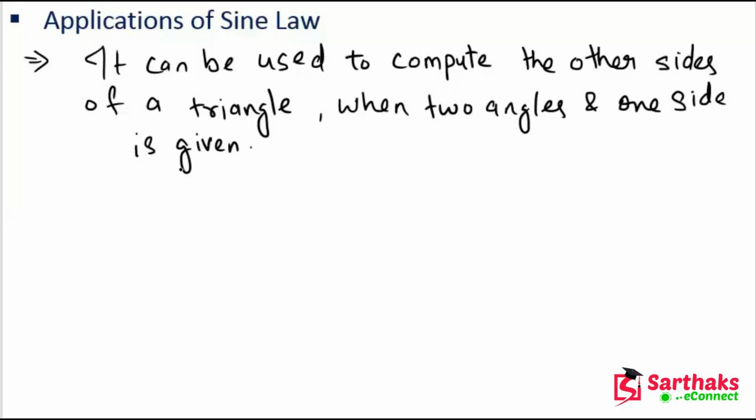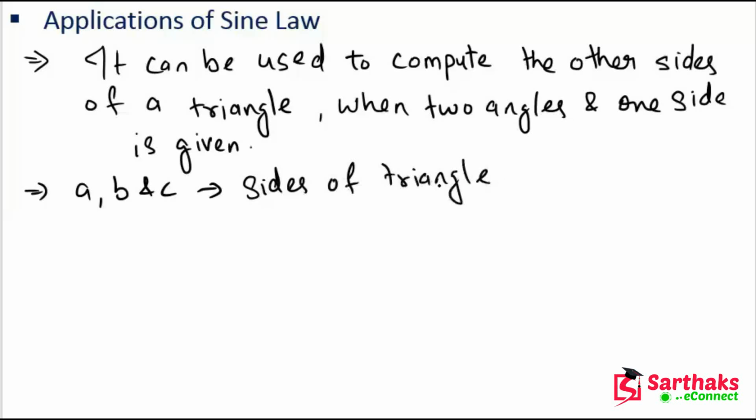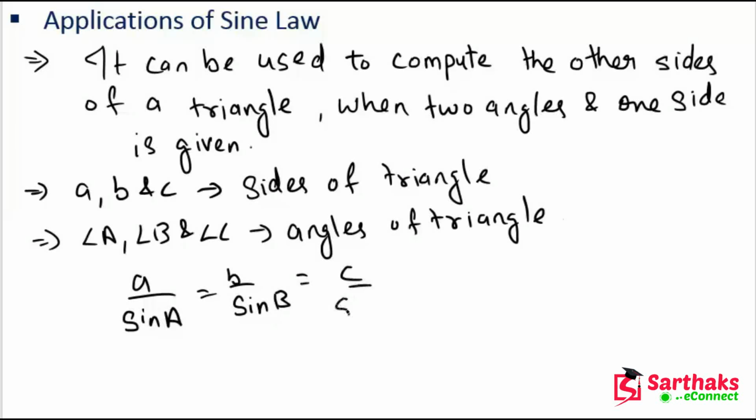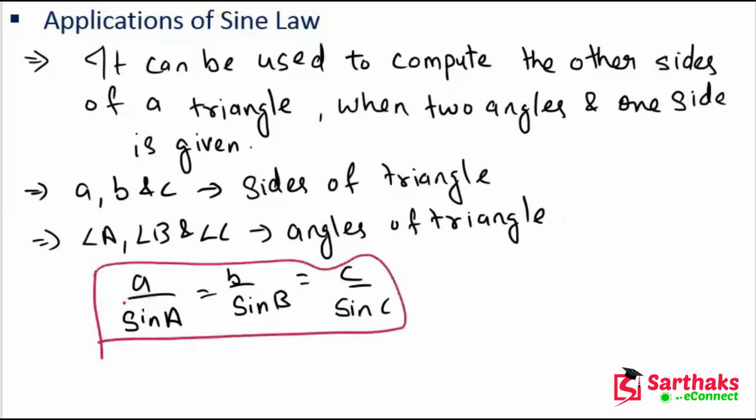As per the law, if a, b and c are the lengths of the three sides of a triangle, and angle A, angle B and angle C are the angles of the triangle, then with the help of the formula a upon sin A is equal to b upon sin B is equal to c upon sin C, we can easily find the value of the other unknowns. I hope you understand these things.